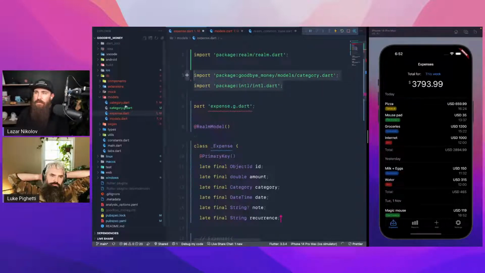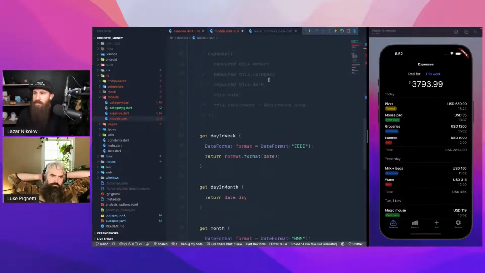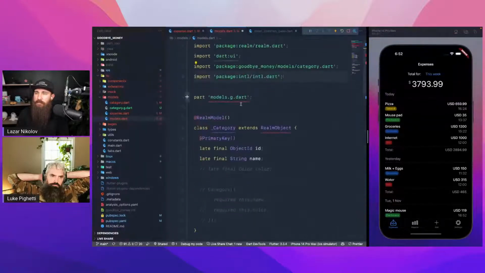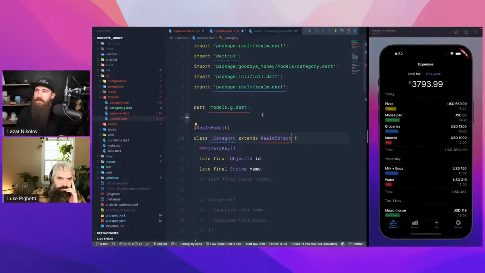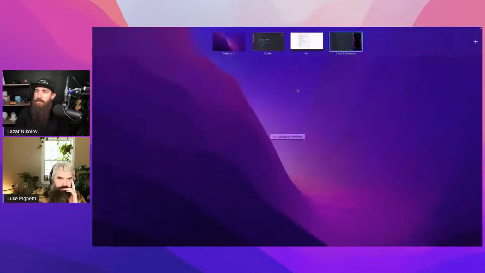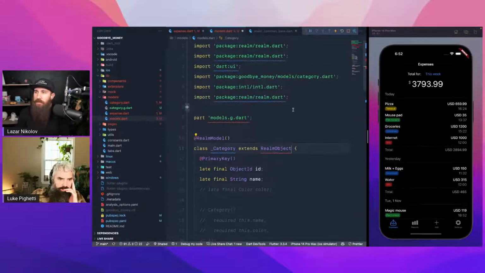I believe these two, just because we already get the realm.dart. There we go. Okay, now this is not generated yet. Check this out. It says import the package realm.dart, and it's already there. I can import it again.